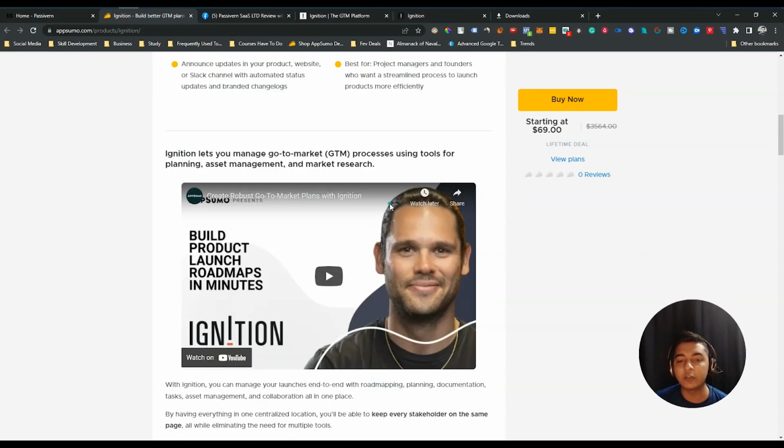Now what can you do with this tool? With Ignition, you can manage your launches end to end with road mapping, planning, documentation, task, asset management, and collaboration, all in one place. So you can do a lot of things in one place, guys. All kinds of work you can do with this one tool basically. And this tool has launched on AppSumo just today.